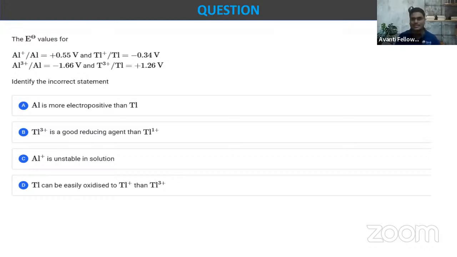Yes, I'm waiting for a reply, guys. फटाफट बताओ जल्दी. We have a reduction potential, Al to Al 0.55 volt, Al plus 3 to Al minus 1.66, Tl plus 1 to Tl minus 0.34 volt, and Tl plus 3 to Tl, that is plus 1.26. So identify the incorrect statement. We know that the higher the negative value, the more the reducing property. The greater the positive value, the more the ऑक्सीडाइजिंग प्रॉपर्टी.